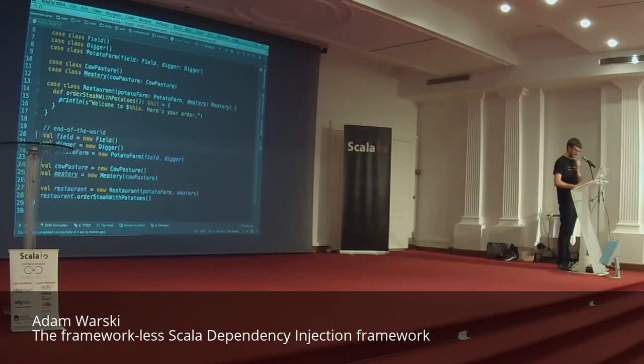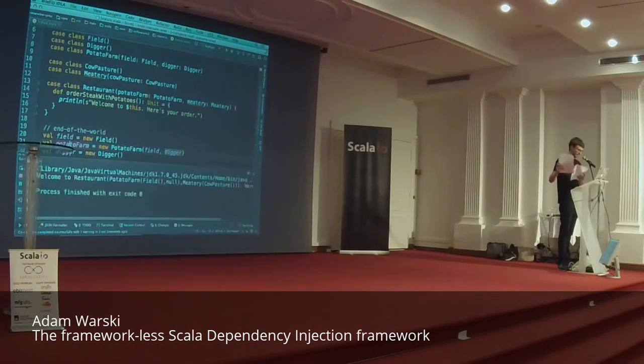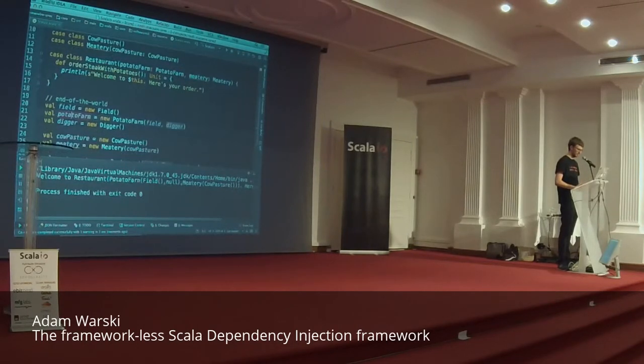Okay, so now we will try to improve it a bit. So the first thing is that if I do something like that, so if I declare the potato farm object first and the digger second, what happens is that when I run it, I will get a null. That's because vals are evaluated top to bottom, right? So we have a null here. And so when the potato farm is created, there's no digger yet, it's null, right?